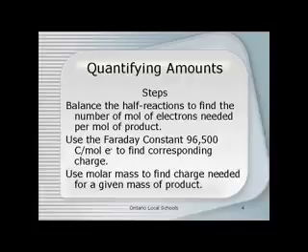Now, it's important that you know that Faraday's constant can be used as a conversion factor. When it's convenient, when we want to find charge, we'll have it set up as 96,500 coulombs per mole of electrons. But if we know the amount of charge and want to find how many moles of electrons are associated with that charge, we can turn this constant upside down and have 1 mole of electrons over 96,500 coulombs. And then we'll use molar mass to find the charge needed for a given mass of the product.